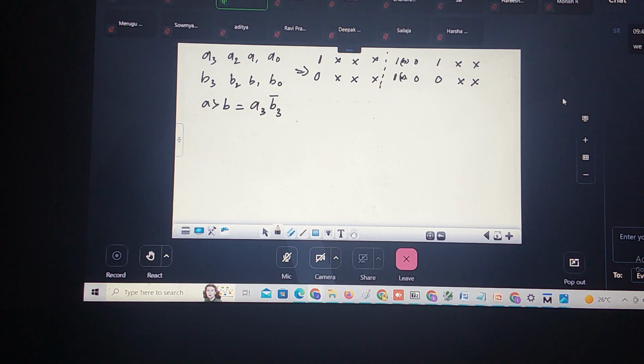Then how to write this expression? I cannot use plus here. What expression means both are equal? A3 is equal to B3 means x3. So x3 into A2 B2 bar. Correct? Again, what is the next condition?